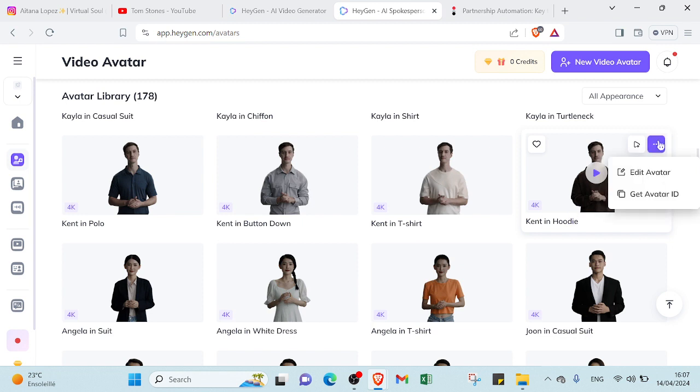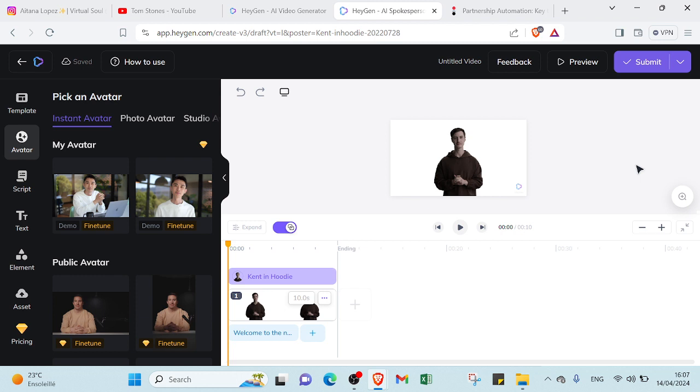So here we have three dots. You can choose which one you want. If you want to edit the avatar, get the avatar ID, and this one if you want to create a video with this avatar, so you can click on the landscape, not portrait, because you want to start on YouTube.